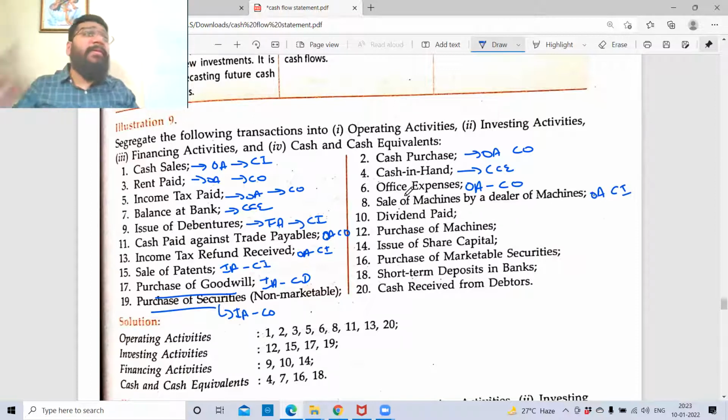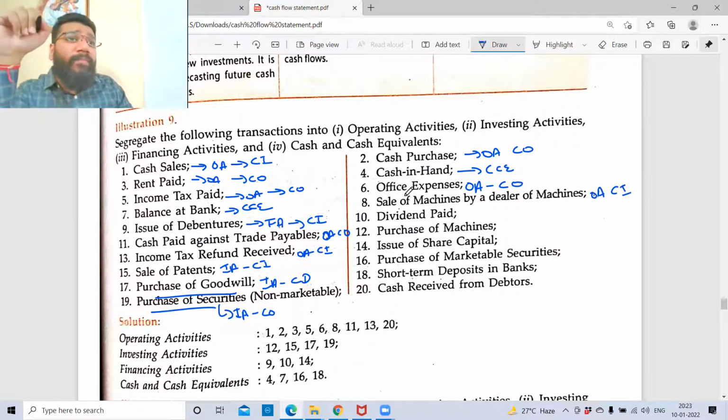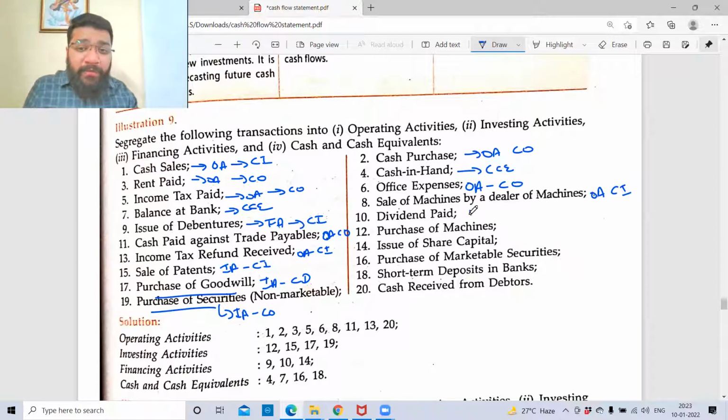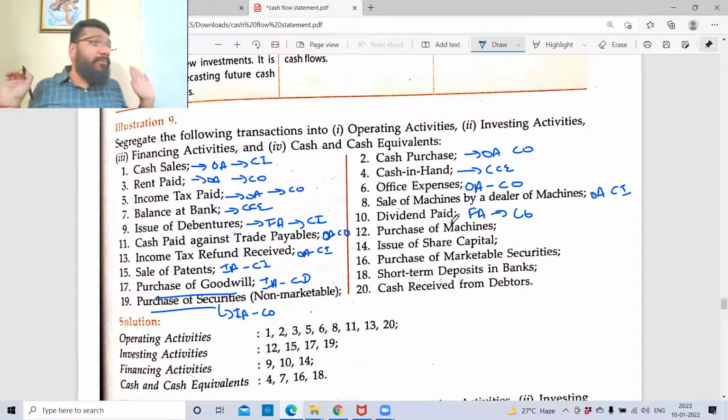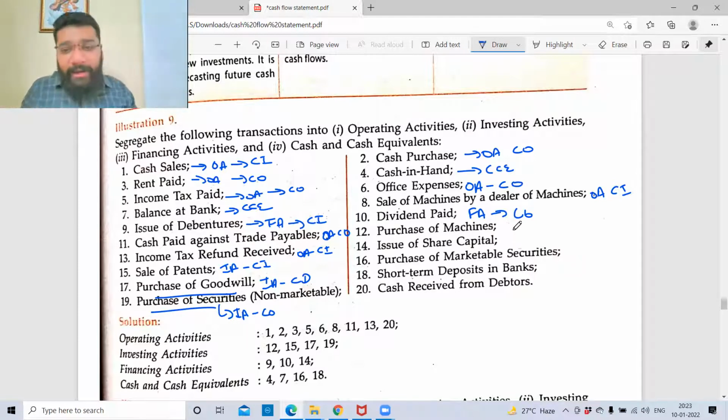Dividend paid. Dividend is paid to whom? To shareholders. From shareholders I have raised money, so dividend paid is also financing activity, cash outflow. Purchase of machine alone is given now: investing, asset, investment activity, cash outflow. Issue of share capital: financing activity, cash inflow.